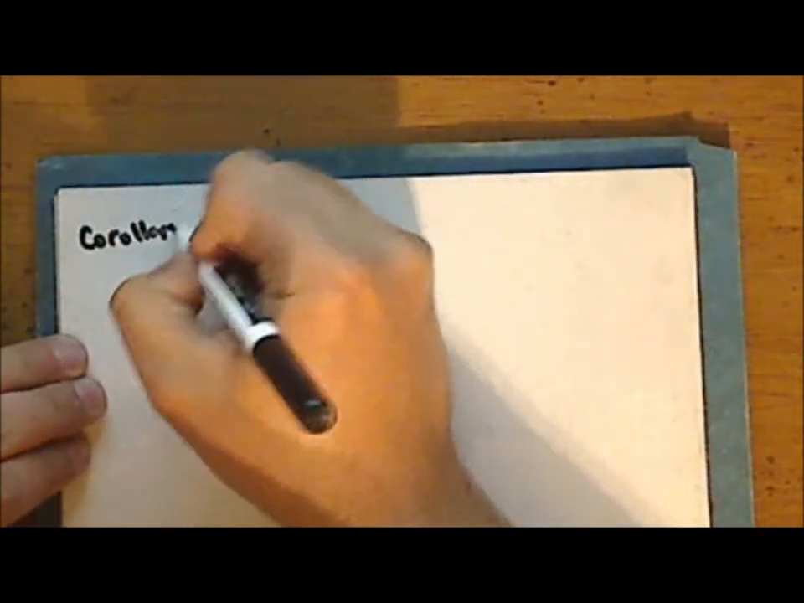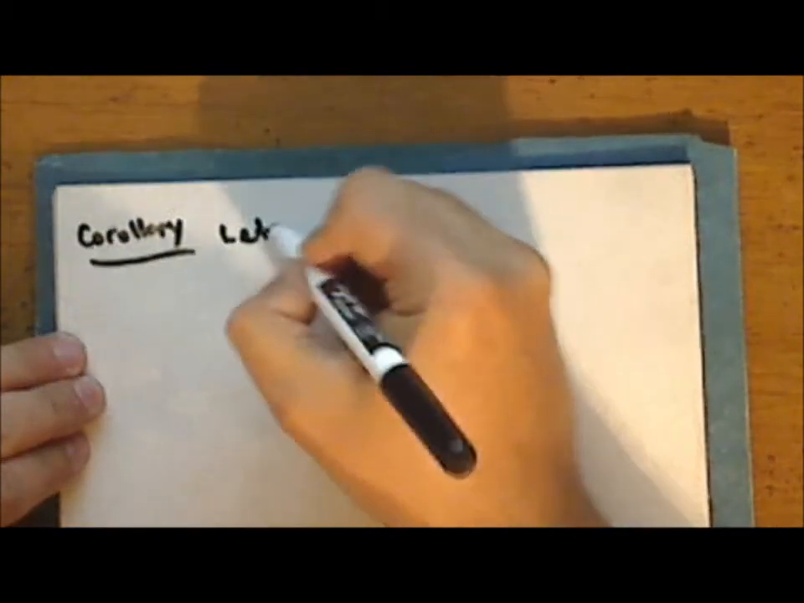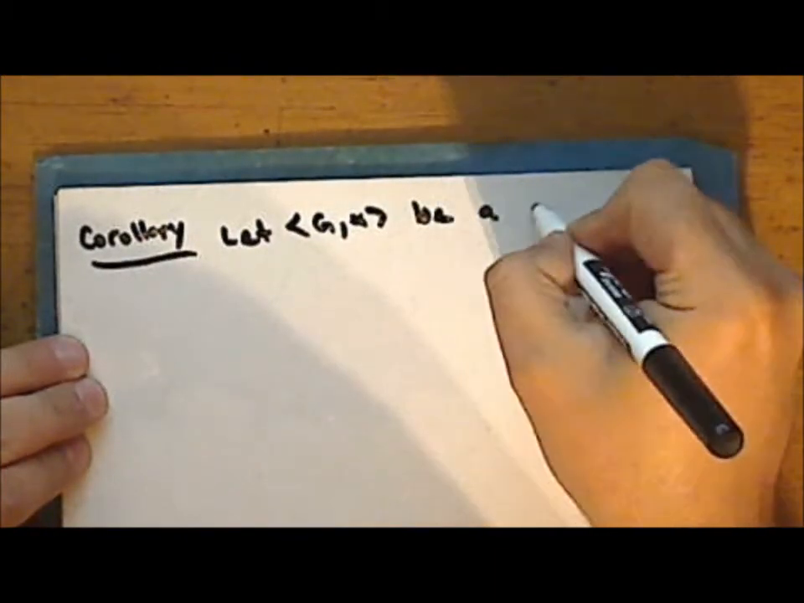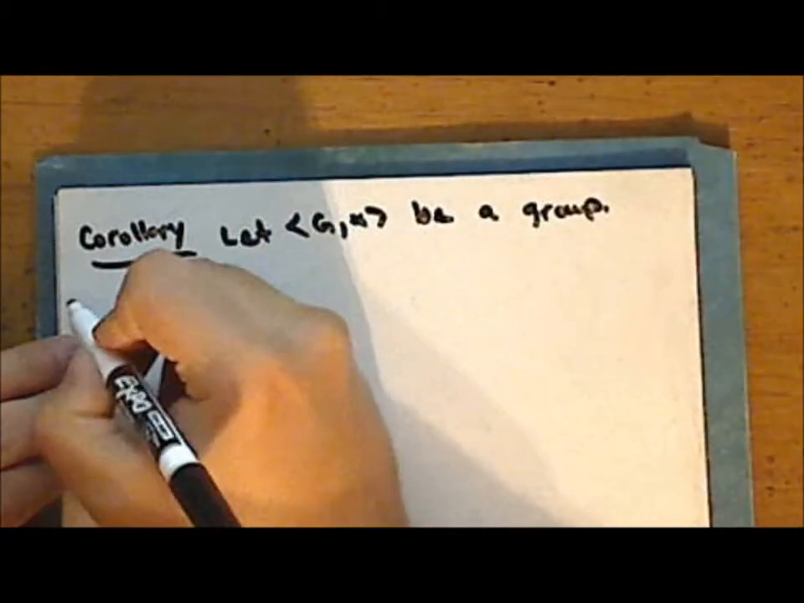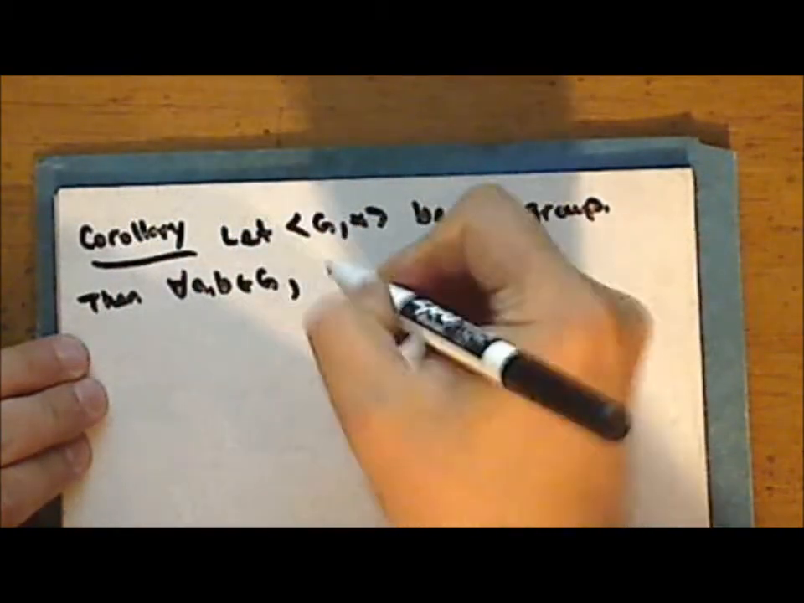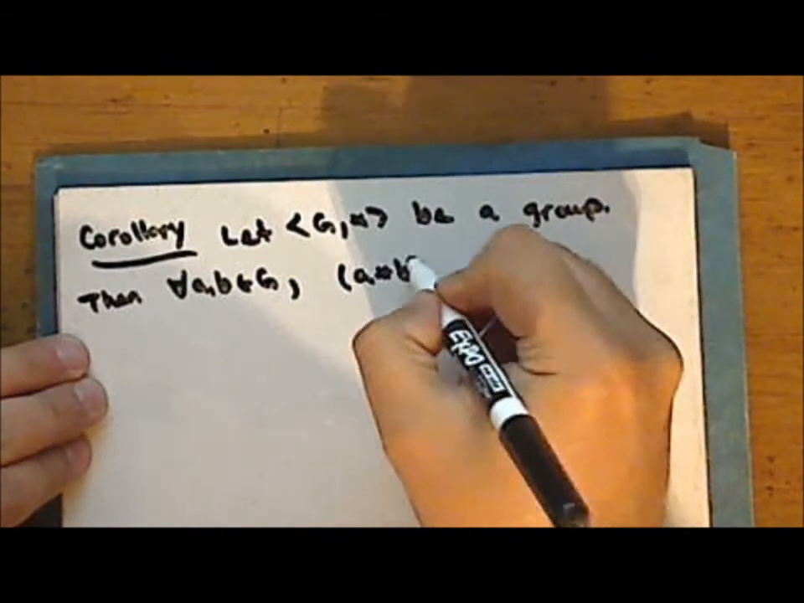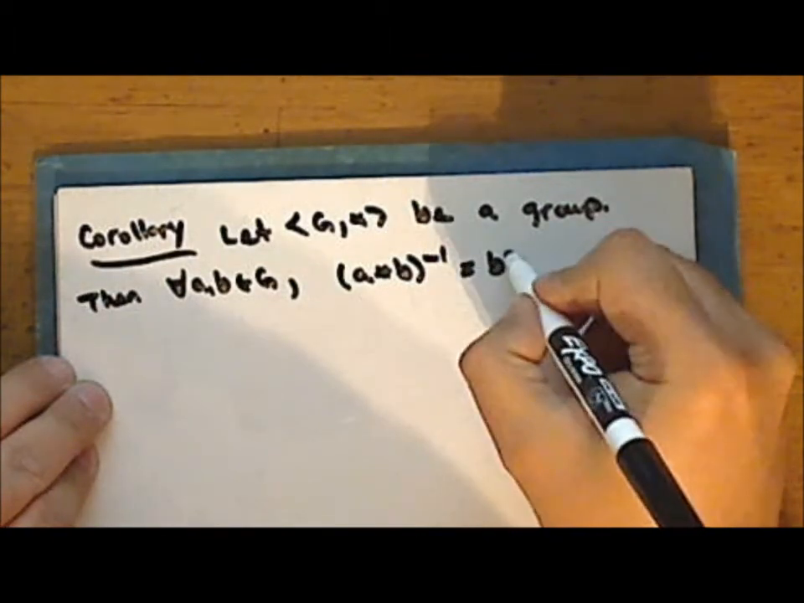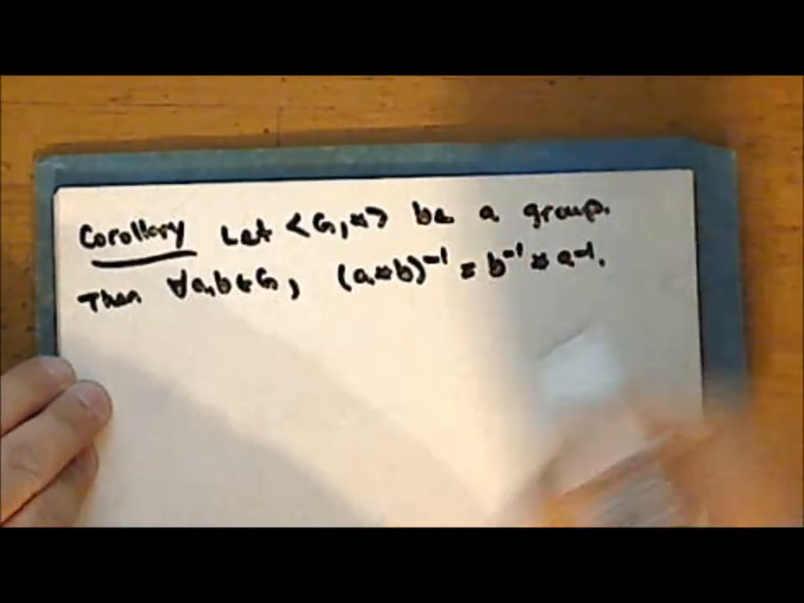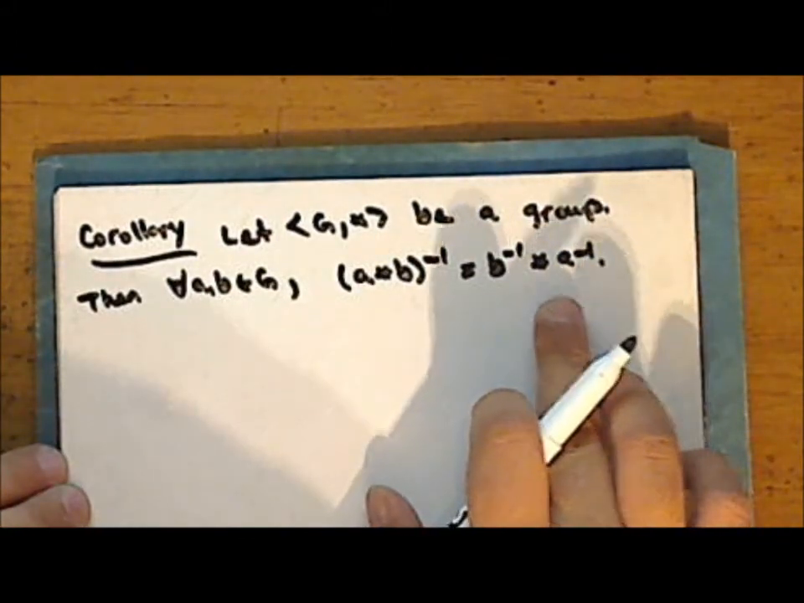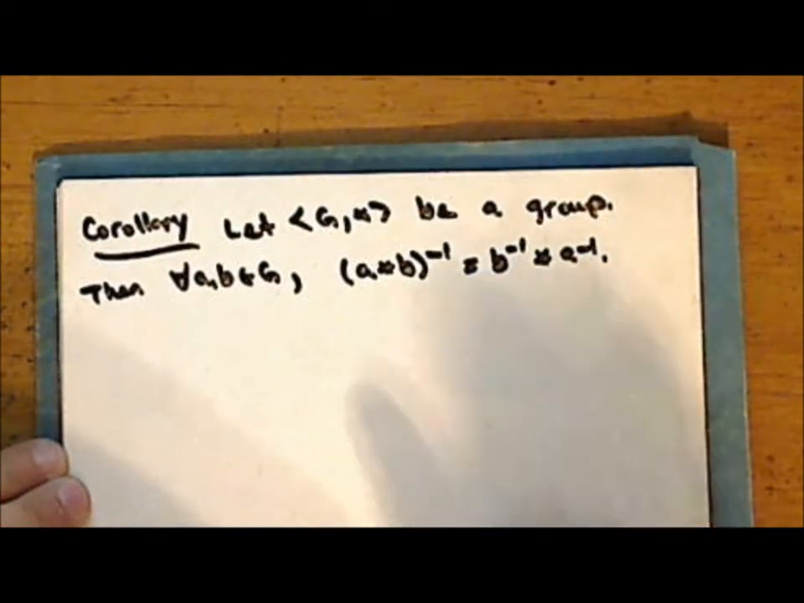All right, so as a corollary of the corollary, let G with the operation star be a group. And for every pair of elements in the set G, the inverse of the quantity A star B is B inverse star A inverse. Now, if the group is abelian, then the order does not matter. But if we have a non-commutative group, then order does matter.